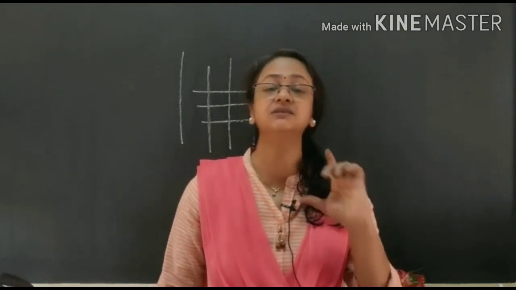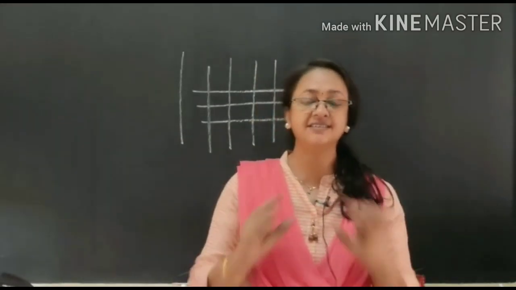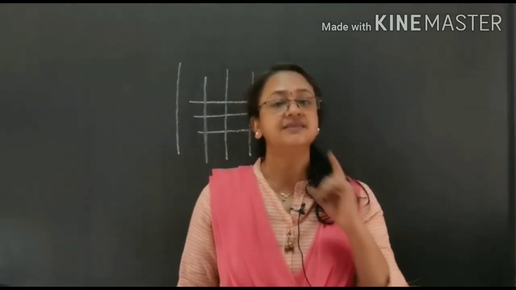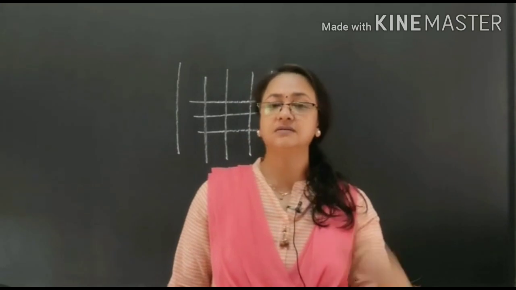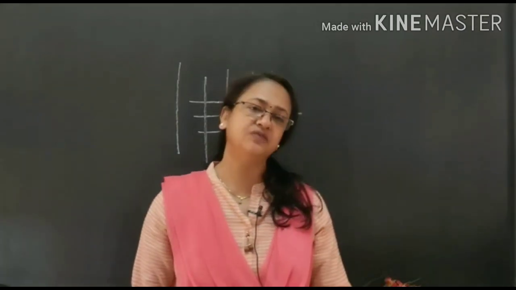Now we can say that from that picture you can identify that all the lines of latitudes are parallel to each other. They never intersect, they are all parallel to each other. That is why these latitudes are known as parallels of latitudes.